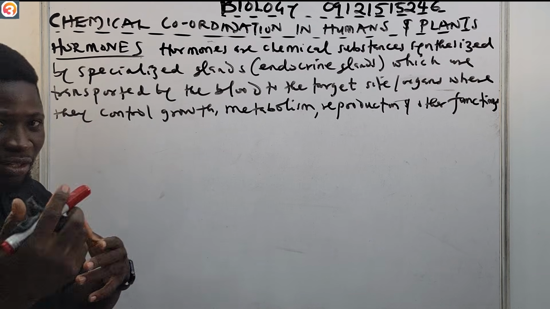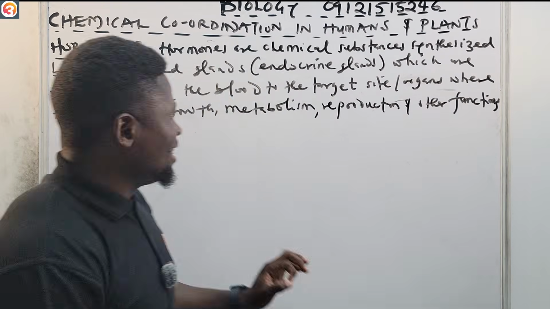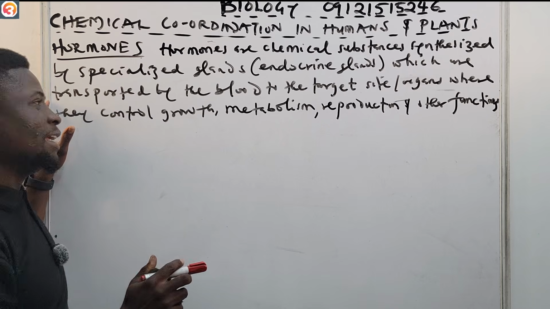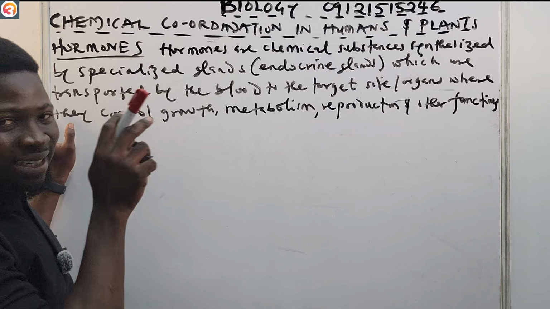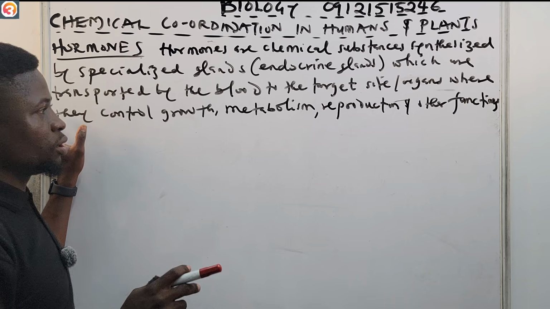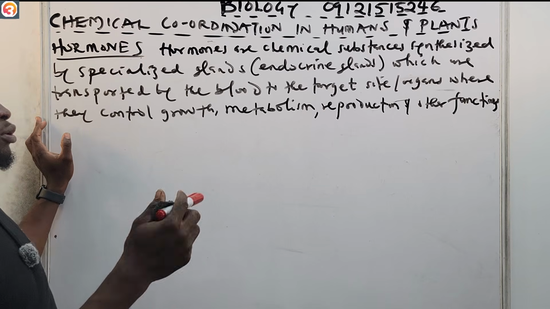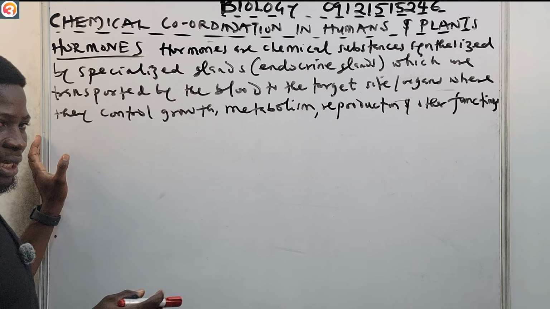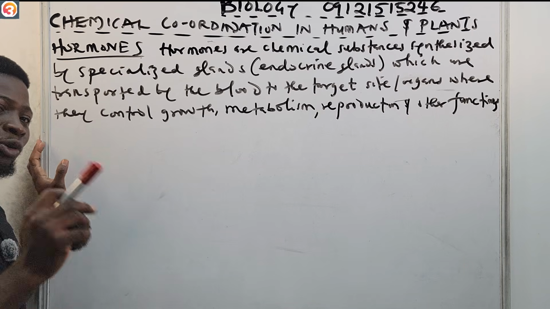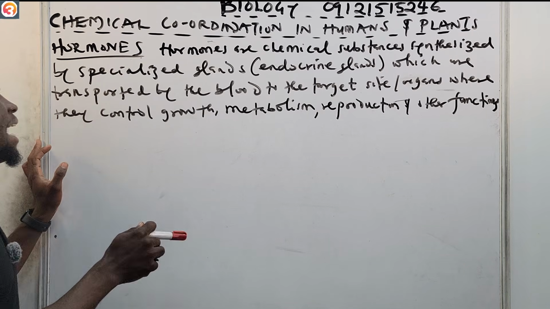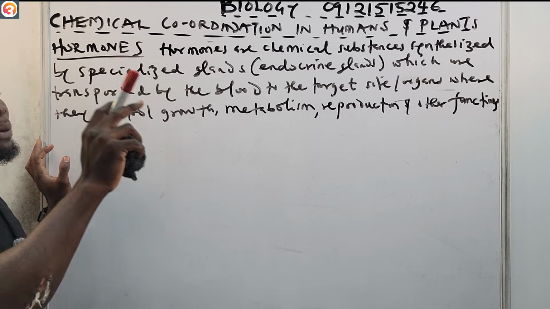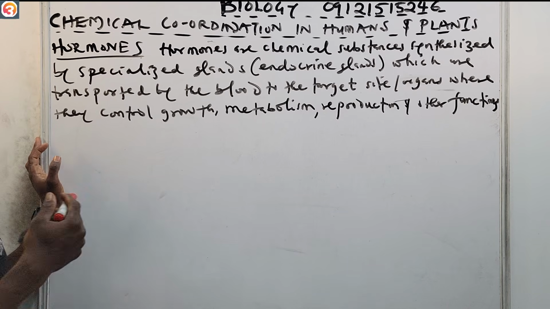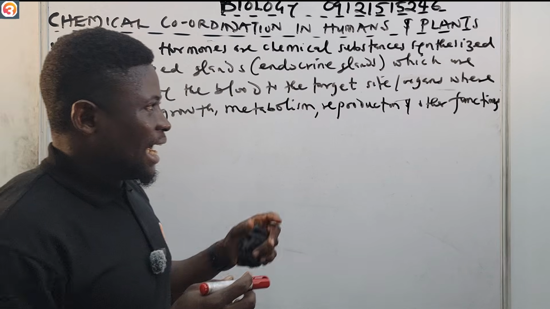We say hormones are chemical substances synthesized by specialized glands, for example endocrine glands, which are transported by the blood to the target site or organ where they control growth, metabolism, reproduction, and other functions.